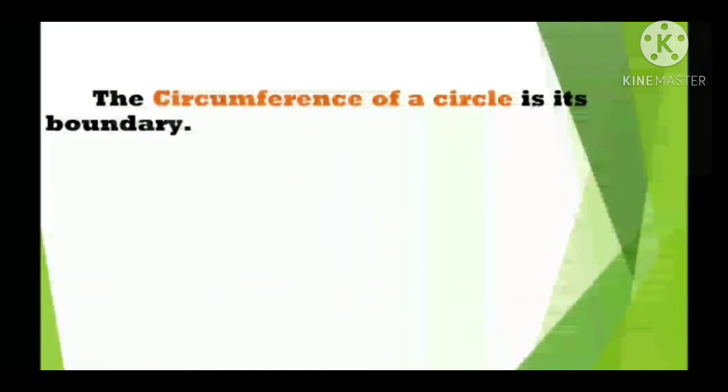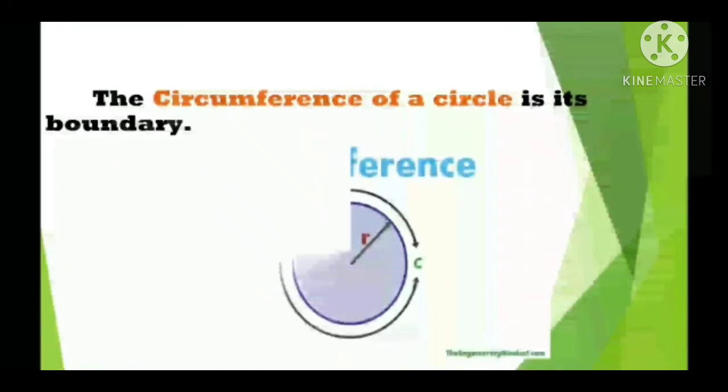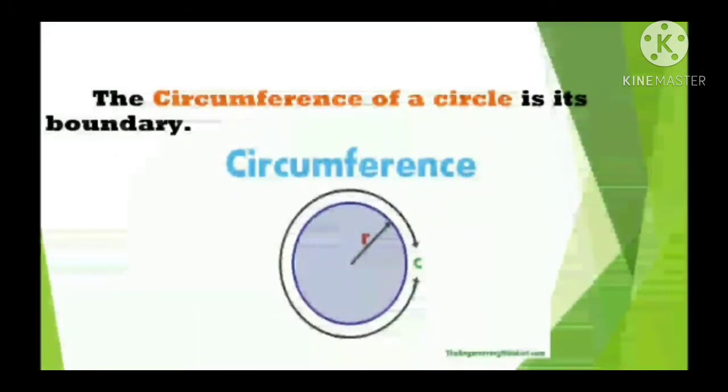Circumference. The circumference of a circle is its boundary. What is circumference? The circle's boundary is called circumference. Circumference is nothing but the circle's boundary. In the figure, circumference is given here. Did you see it? Yes. And the radius is also here. Okay guys. So the circumference of a circle is its boundary.